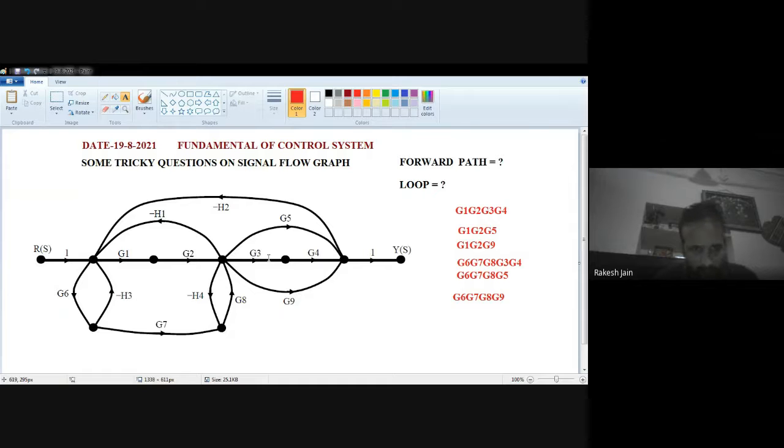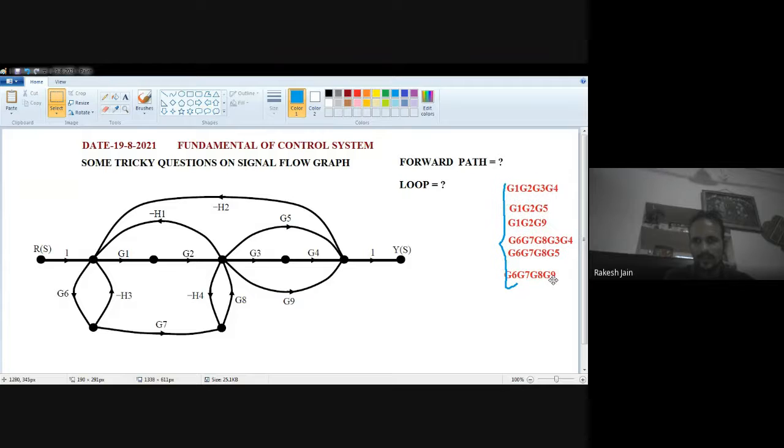Any other forward path? We are not able to go from minus H1, able to go from minus H2. From the G1 side, we found all three forward paths, and from the G7 side as well. So there are a total of 6 forward paths in this question. This is a very important kind of question because it is not easy to find the total number of forward paths directly. So how many forward paths did we find? These 6 forward paths. So my answer is 6.